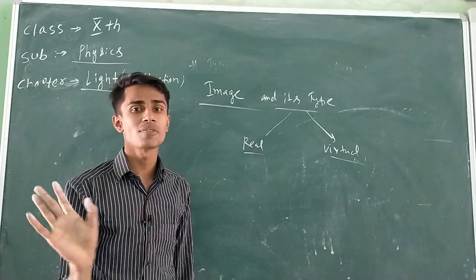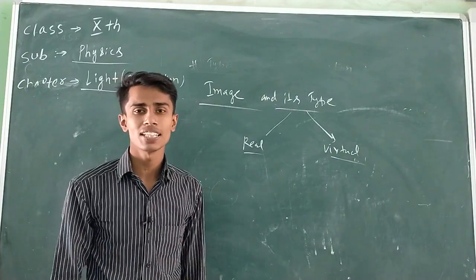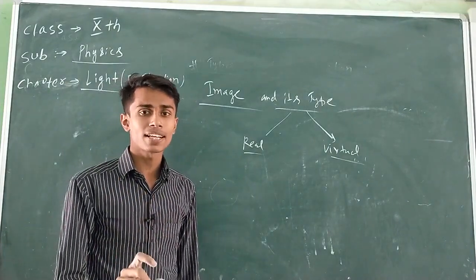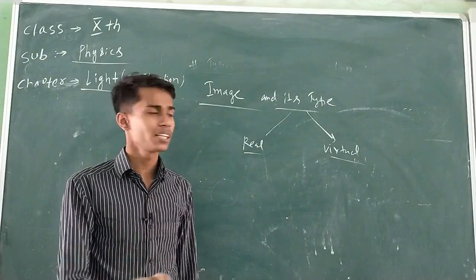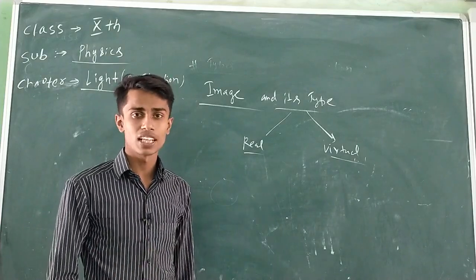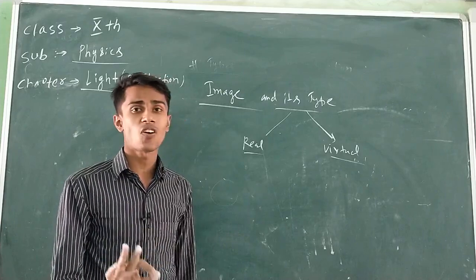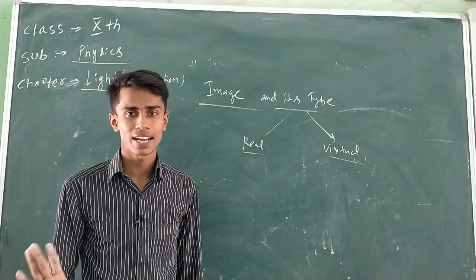This is the meaning of real and virtual image. How could you define a real image? Whenever two reflected light rays meet actually in front of the mirror, the image formed will be a real image. The real image is formed by the actual intersection of reflected light rays.